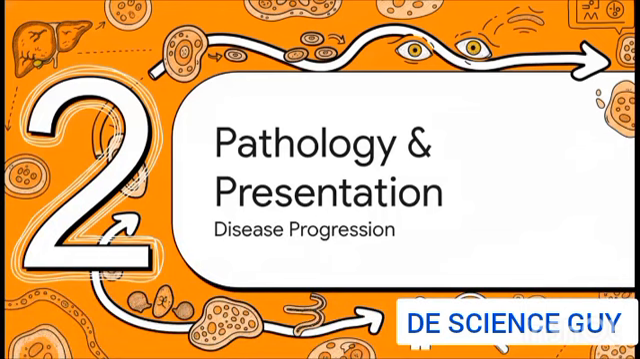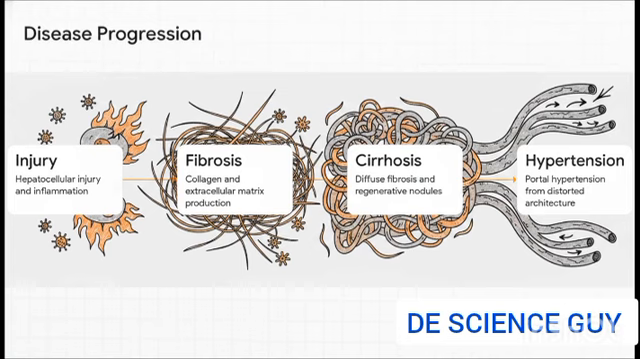Moving right along to Section 2, Pathology and Presentation. Let's actually look at how this disease progression looks and feels in a patient. The pathophysiology here relies on this crucial, almost inevitable domino effect. It starts with initial cellular injury, maybe from a virus or a toxin, which triggers inflammation. If that inflammation persists, the liver starts laying down collagen. That leads to fibrosis or scarring.